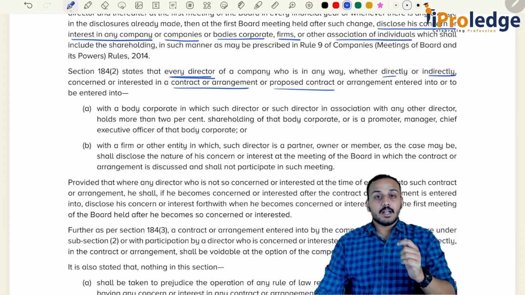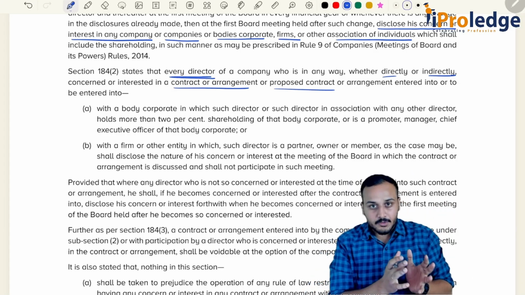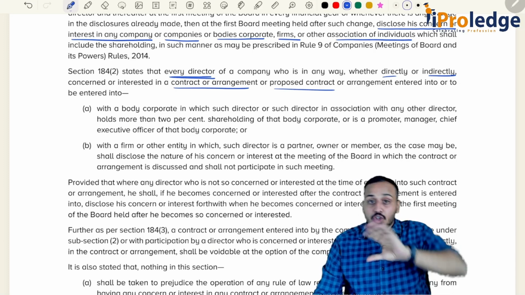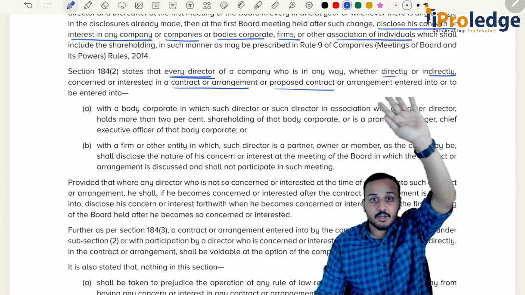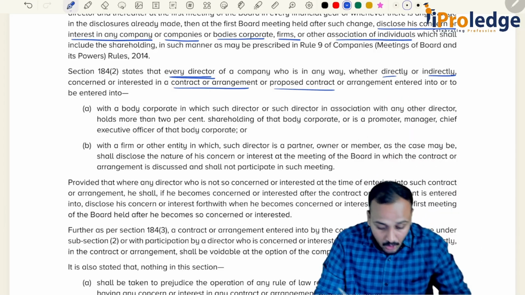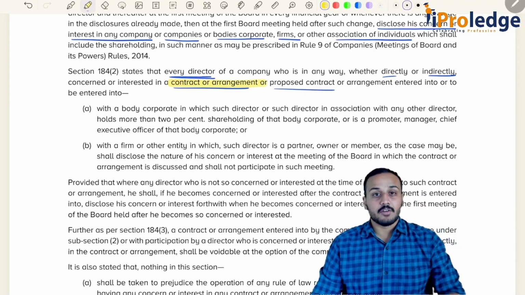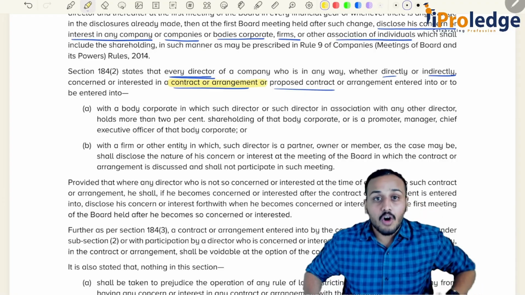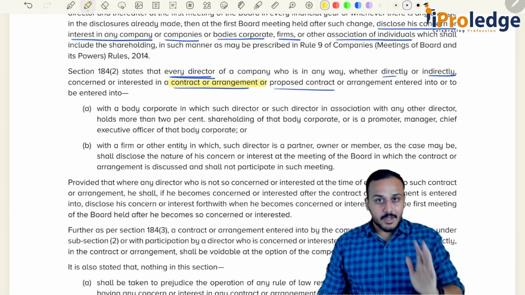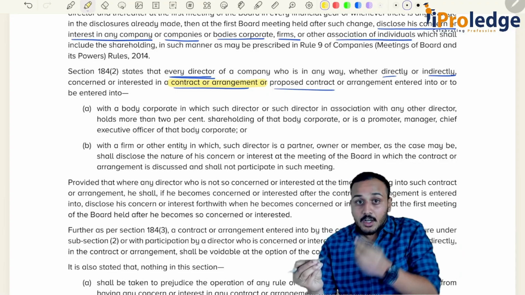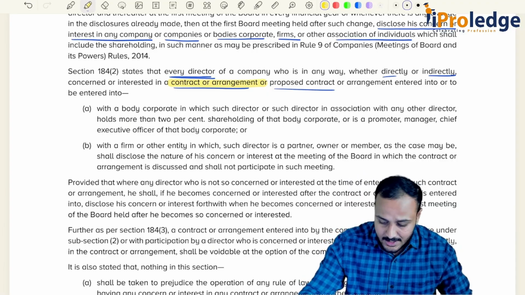Now, what are they telling? If at all there is a director, now we are specifically talking about interest not in companies, firms and all. We are talking about concern or interest in contract or arrangement. Now if at all the company wants to enter into a contract, let's change the example.